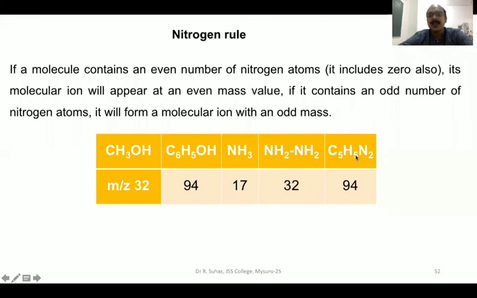This is C5H5N2. There are 2 nitrogens, meaning that the molecular weight should also be even. Definitely its mass is 94. So 12 times 5, 5 times 1, 14 times 2. When you work it out, it comes out to be an even molecular weight compound, 94. That's why you can say that there are either 0 nitrogen or an even number of nitrogen. This compound has got 2 nitrogens. 2 is an even number.